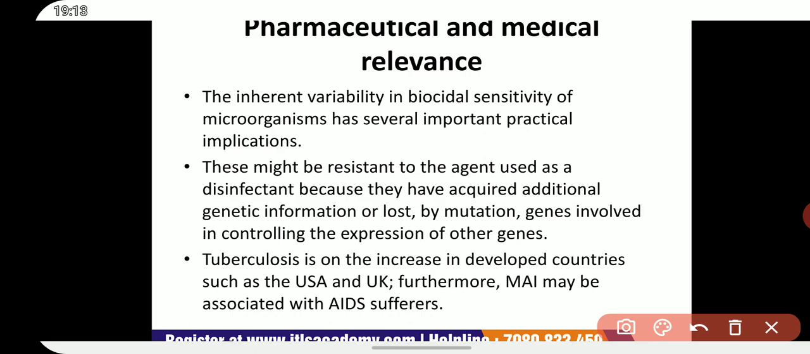So we can say that hospital acquired opportunistic mycobacteria may cause disseminated infection and also lung infections. Endocarditis and pericarditis are also caused by these hospital acquired opportunistic mycobacteria.